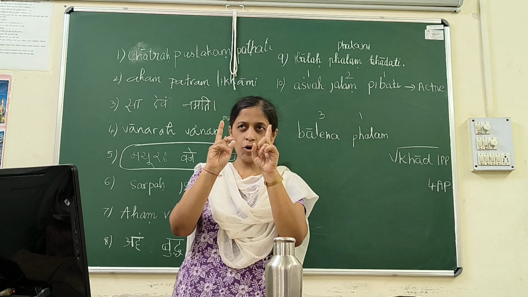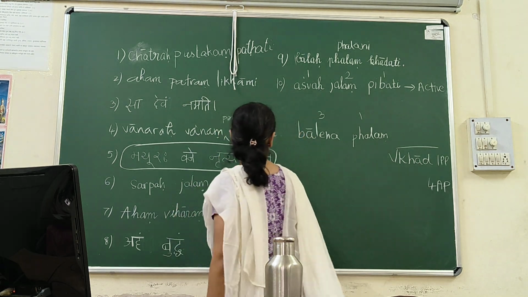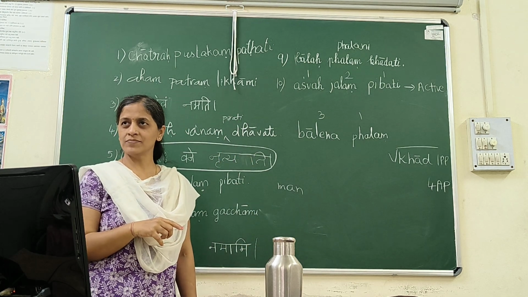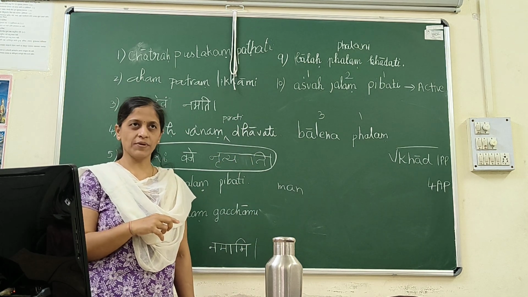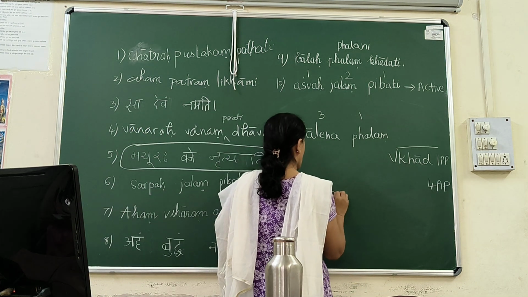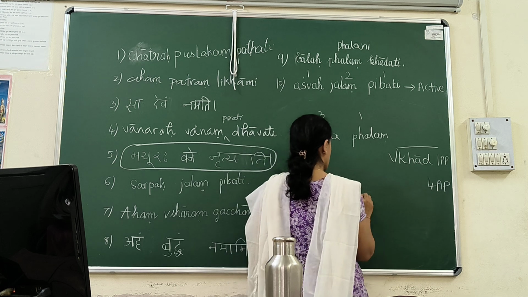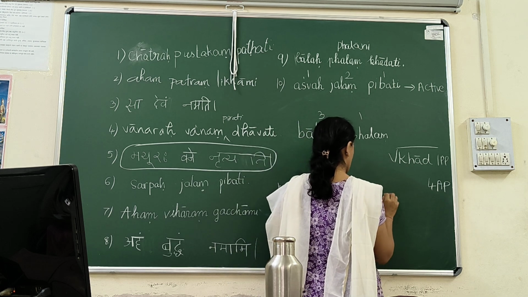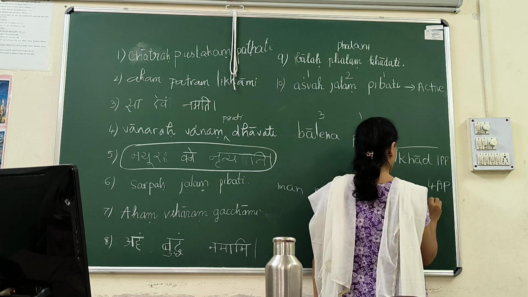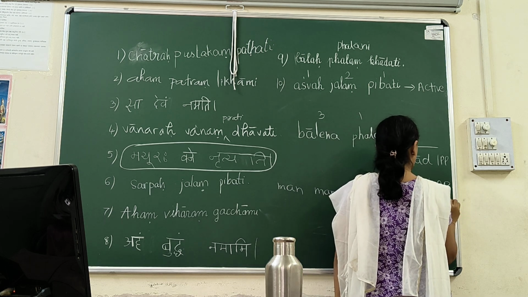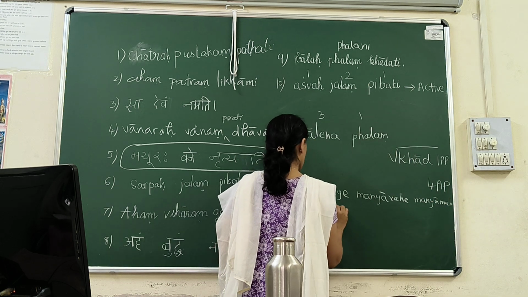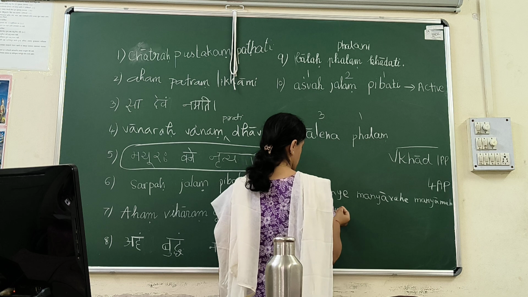We have learnt one verb of 4ap. Do you remember mana? Mana 4ap. Yes, we had written. So what is the form? Manye, manyavahe, manyamahe. Please tell me the next form. We have learned this. Is it not new? Yes, tell me.